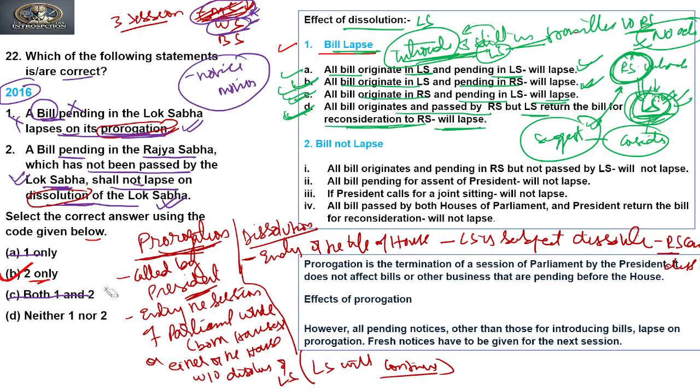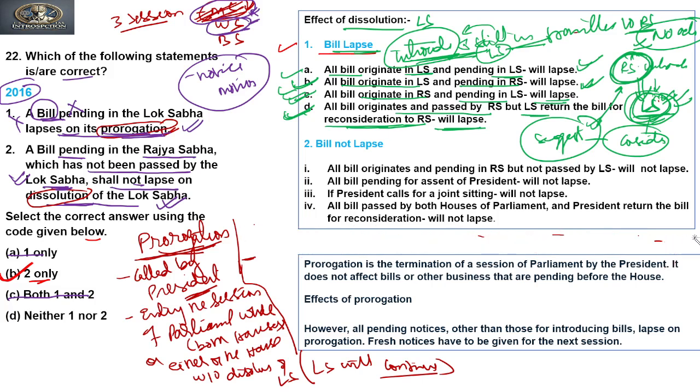Clear? Okay. Now let's see the circumstances when the bill will not lapse on dissolution of the Lok Sabha. So here we can see the circumstances when a bill will not lapse.